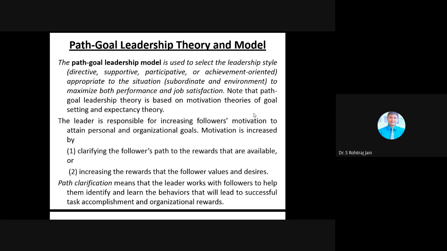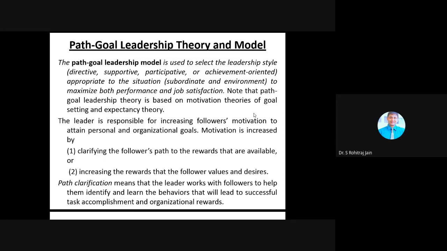So here, students, in this theory, the leader is responsible for increasing followers' motivation to attain personal and organizational goals. What Robert House suggests is that motivation is increased by clarifying the followers' path to the rewards that are available. What do you mean by that? Path clarification means that the leader works with followers to help them identify and learn the behaviors that will lead to successful task accomplishment and organizational rewards.